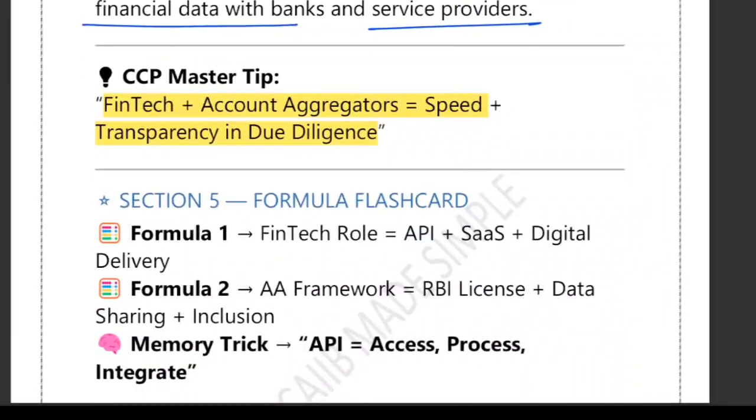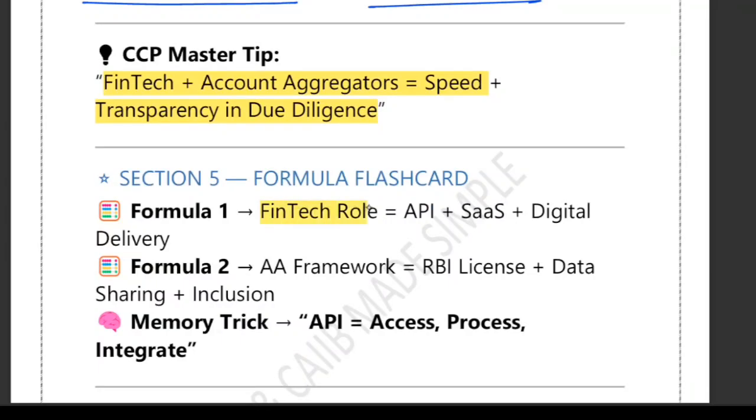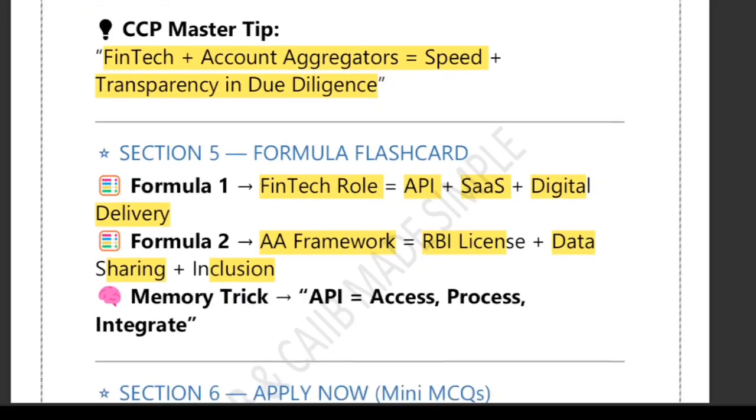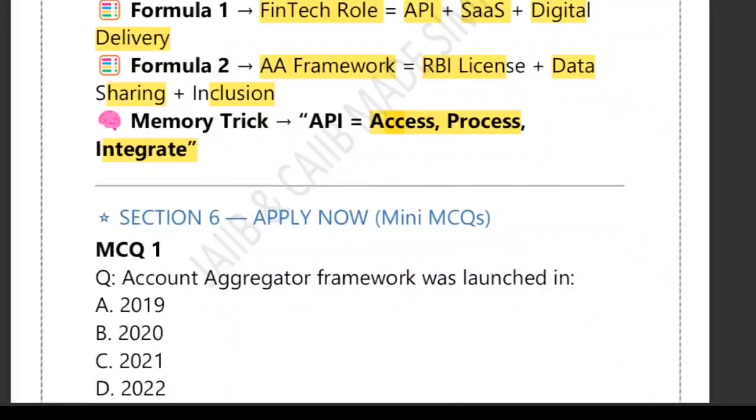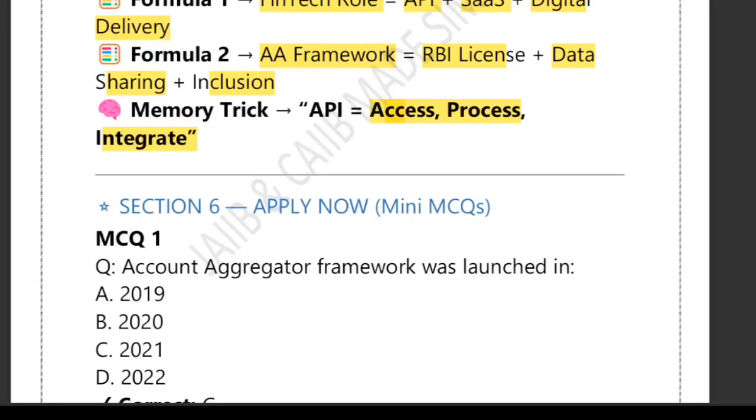So there are 2 roles. What are the 2 roles? The first one is the fintech role. Fintech role means API plus SaaS plus digital delivery. And what is the AA framework? RBI license, data sharing, and inclusion. So these are the 2 roles. API means 3 things: access, process, and integrate.